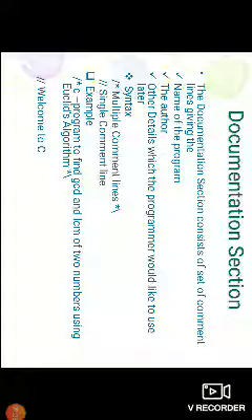For example: slash star, C program to find GCD and LCM of two numbers using Euclid's algorithm, star slash. So this is a multi-line comment. Whenever we type slash star, that should end with star slash, otherwise the compiler will treat it as an error.